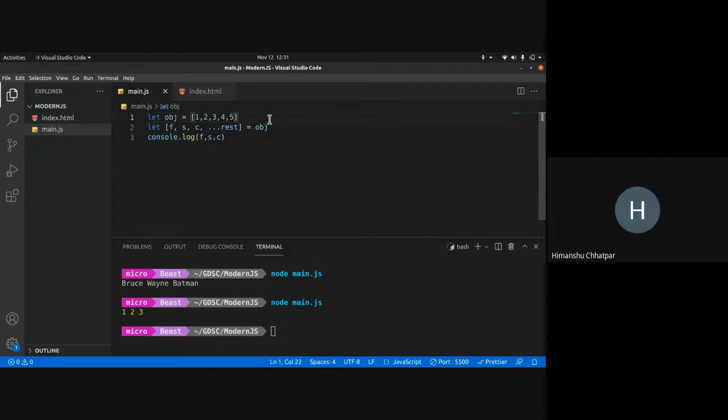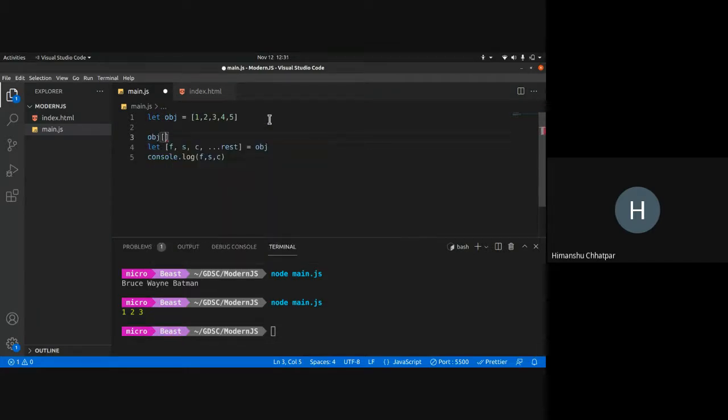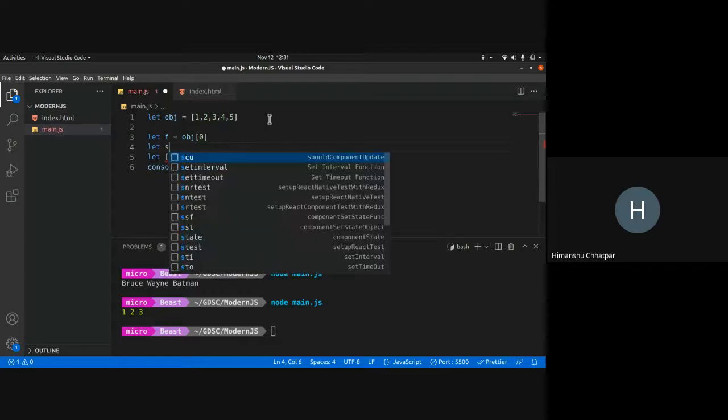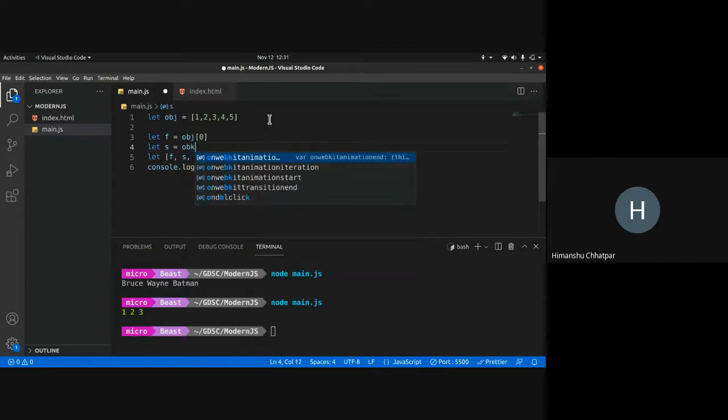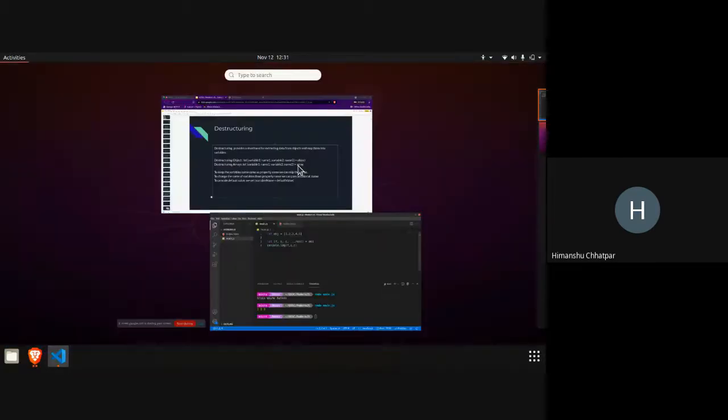So instead of doing obj 0, let f equals to, let s equals to obj1, this is the shortcut way of doing it. So this is destructuring. Next are the spread and rest operators. We'll get to them in a second. So this is how it works.